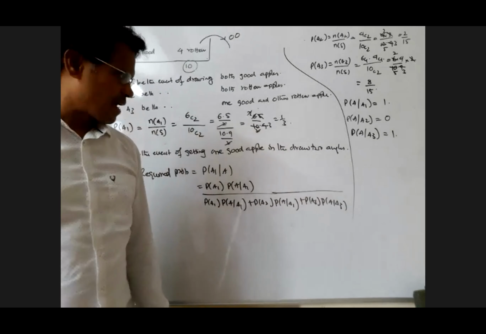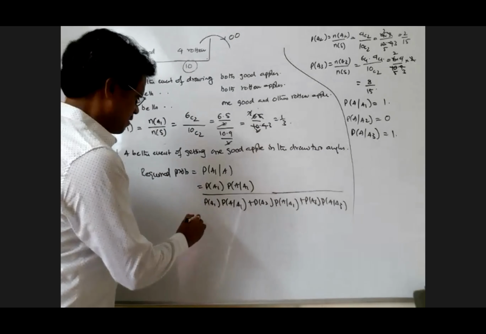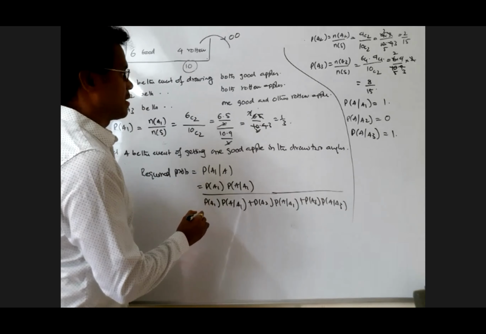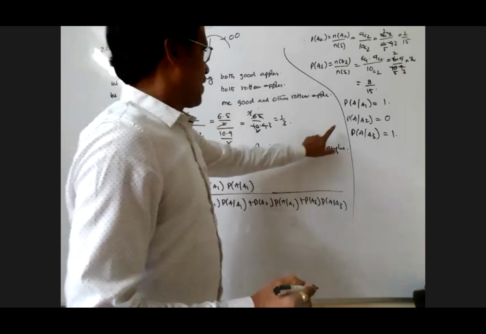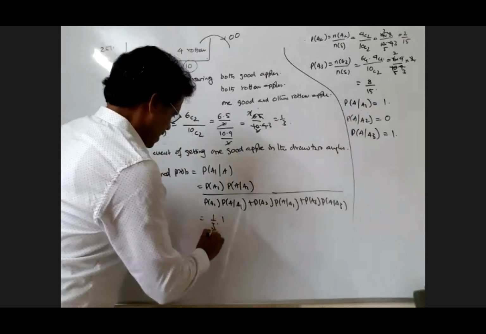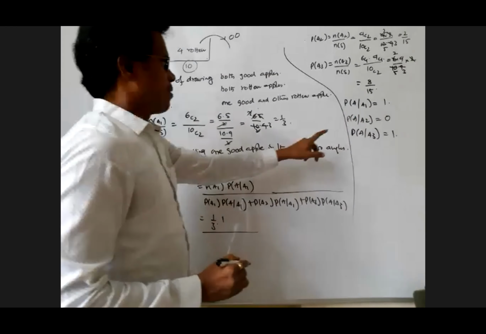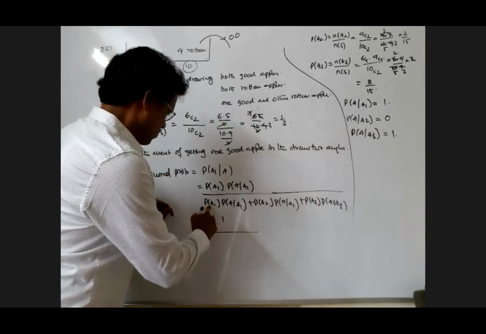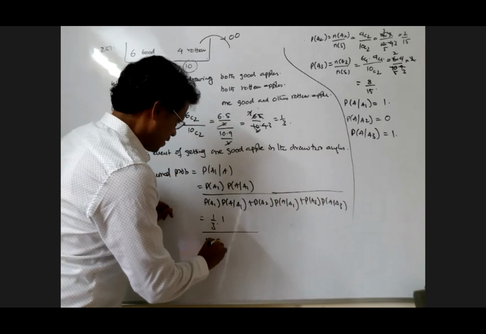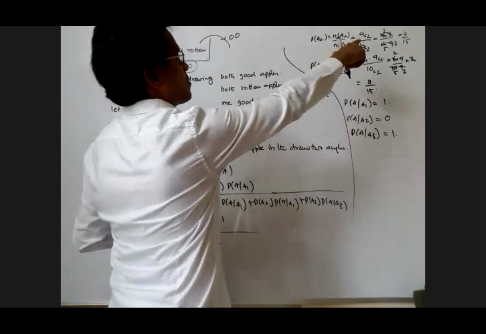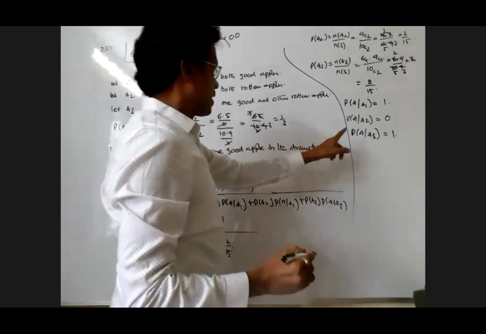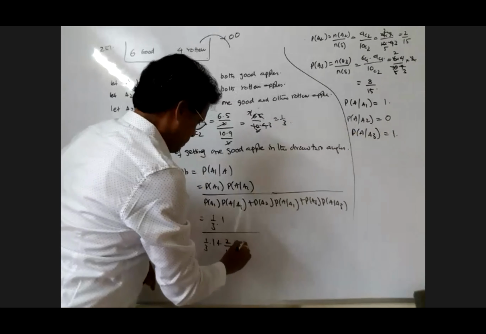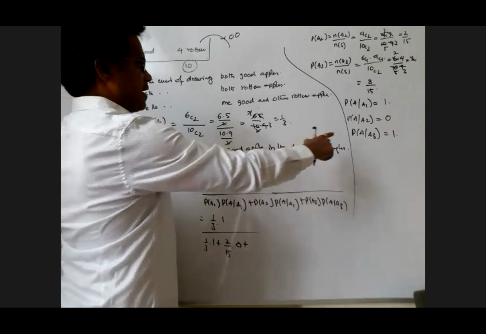Think again, come back again. Now the probability of A is what? Probability of A1 is 1/3, probability of A given A1 is 1. Probability of A2 is 2/15, into probability of A given A2, which is 0.